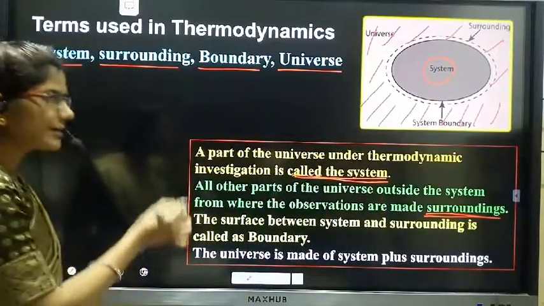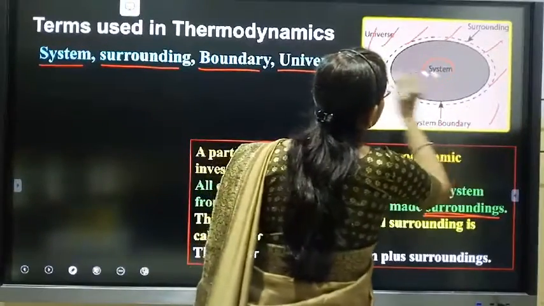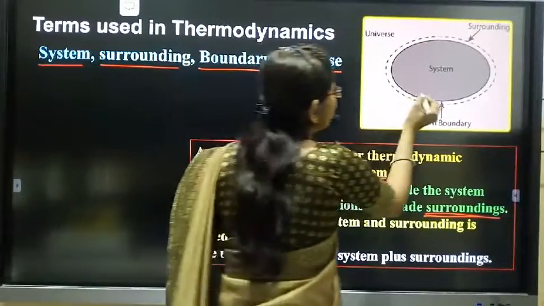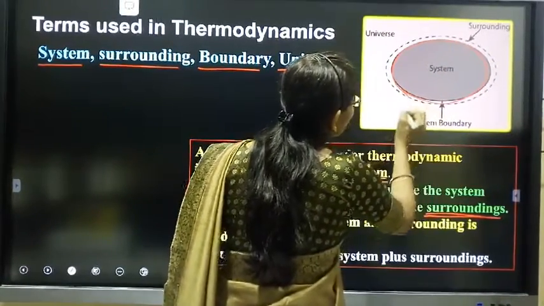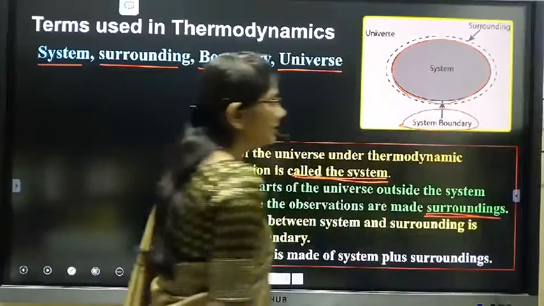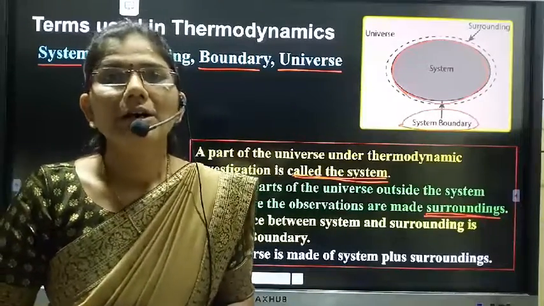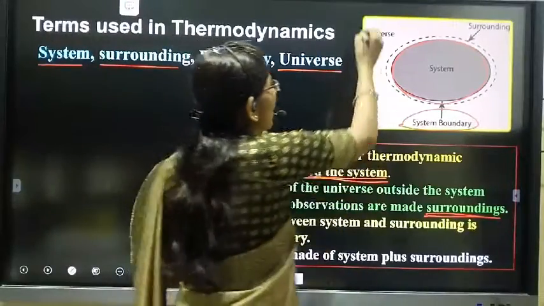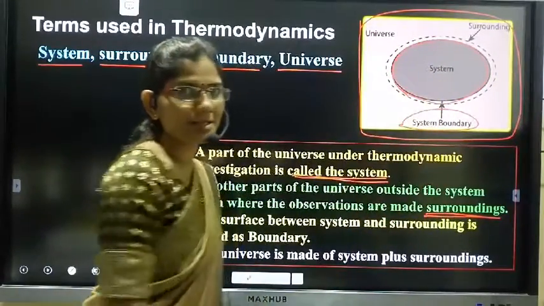And the surface between system and surrounding, that means this surface, is called a boundary. The surface between the system and the surrounding is called a boundary. And the system plus surrounding, all these parts together, is our universe.